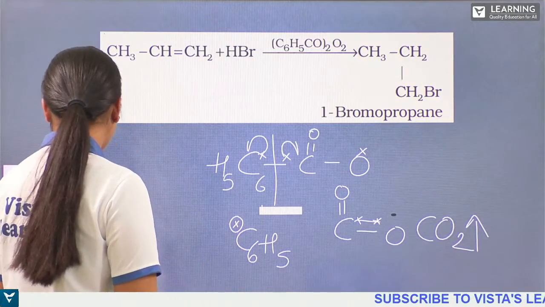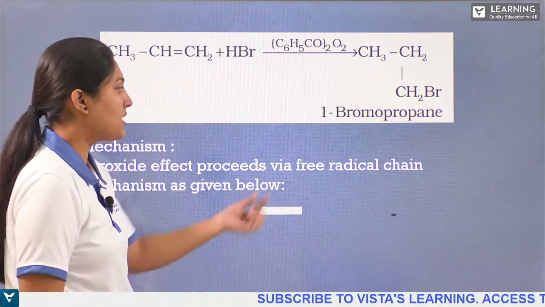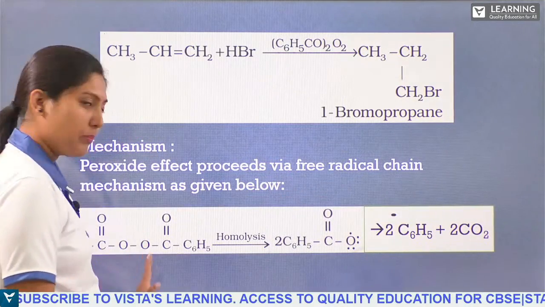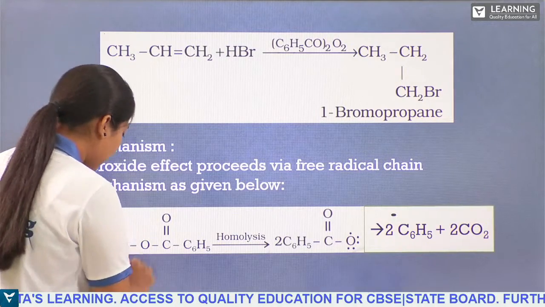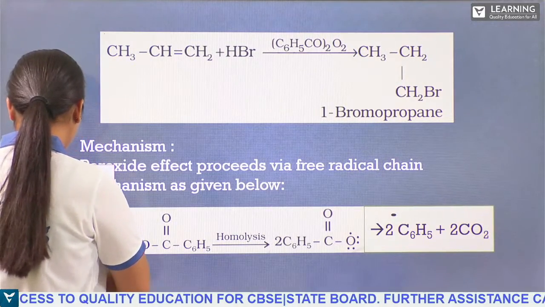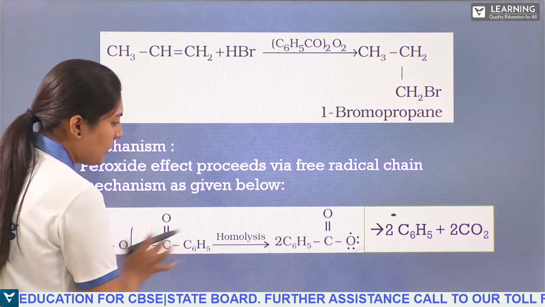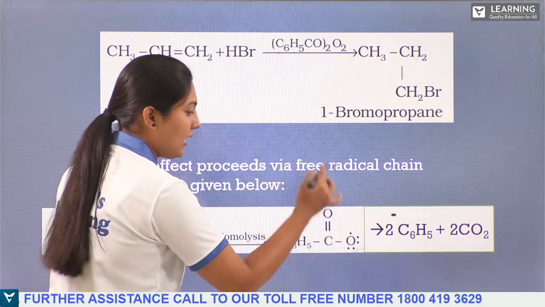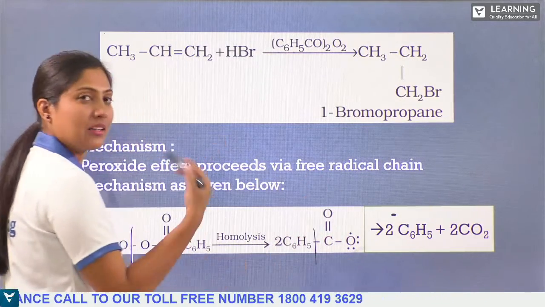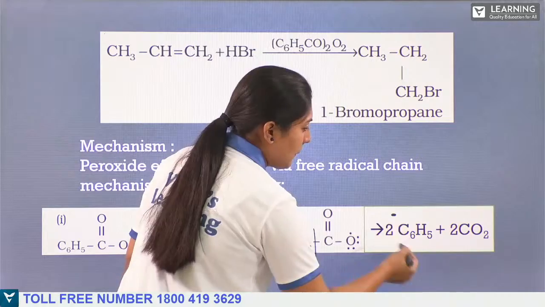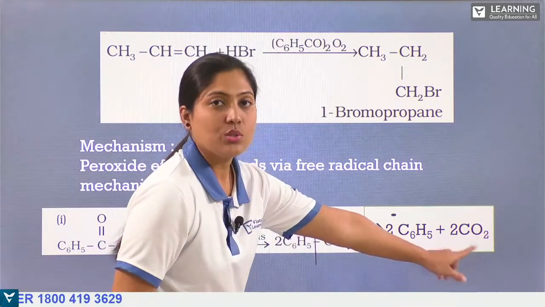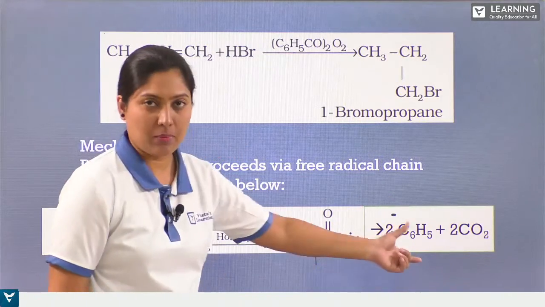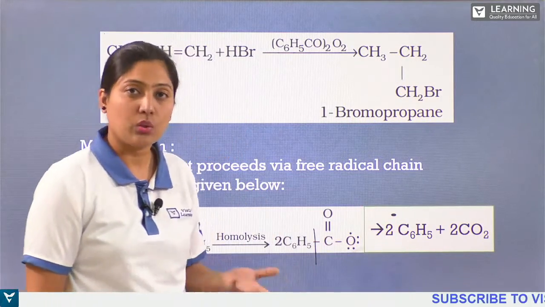Understood? So this is how the mechanism takes place. This is called the free radical chain mechanism, where you can see this peroxide will be having the cleavage over here. Cleavage over here, we get the homolysis and this product is again a radical, and again this bond will undergo homolysis and we get the benzyl with the evolution of carbon dioxide. Got it? This is the first initiation step. The first free radical is produced.